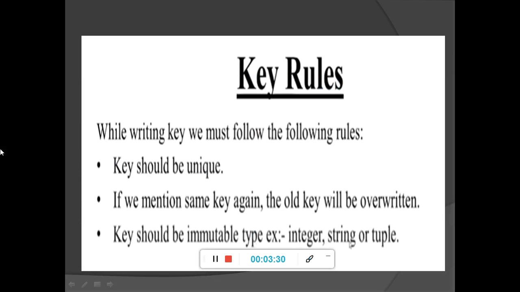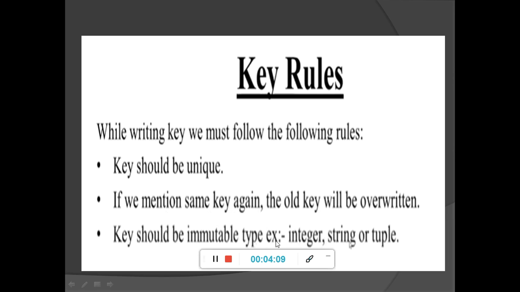What are they? A key should be unique. As I told you, it should be unique and should not be repeated. Anyhow, if you use a repeated key, what will happen? Will Python give you an error? No. If the key is already there in the dictionary and you try to use the same key, Python will not generate any error. It will replace that old key, right? If we mention the same key again, the old key will be overwritten.